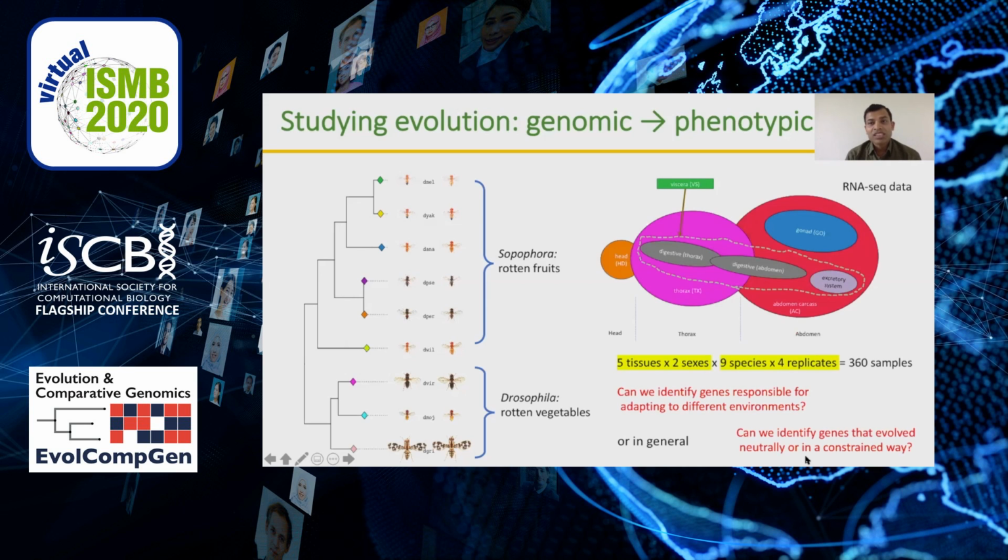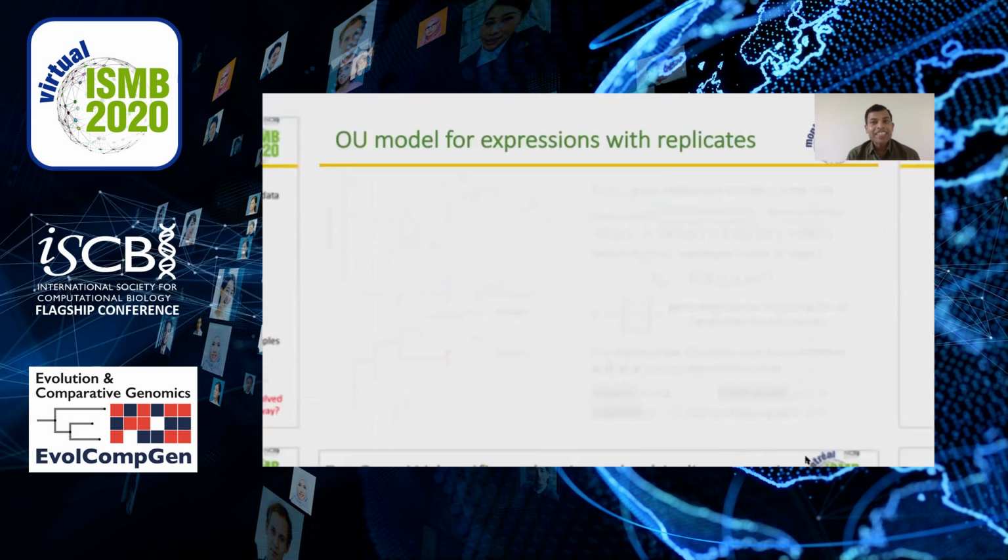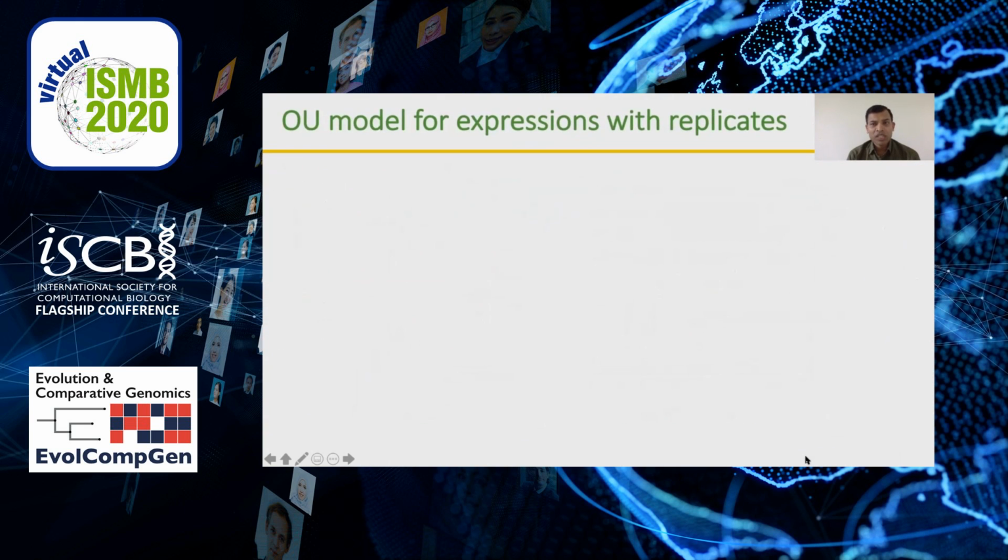To address this question, we collected RNA-seq data from 5 tissues from the flies of both sexes for these 9 species and in 4 replicates. Total 360 samples we collected. And we analyzed this data using a stochastic model named Ornstein-Uhlenbeck, or in short OU process.